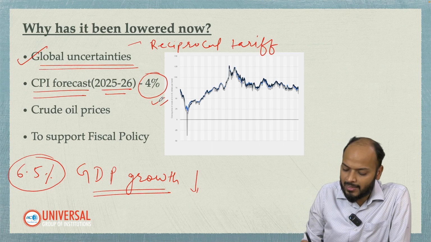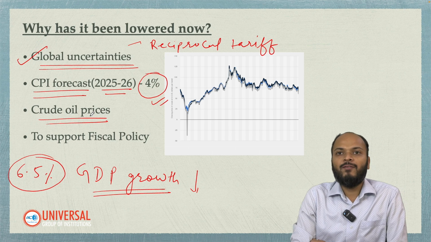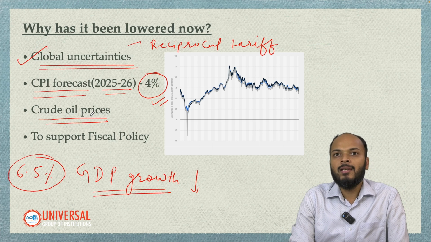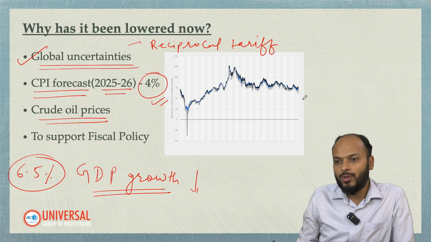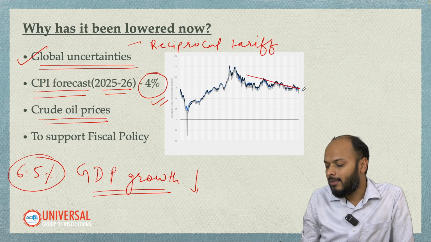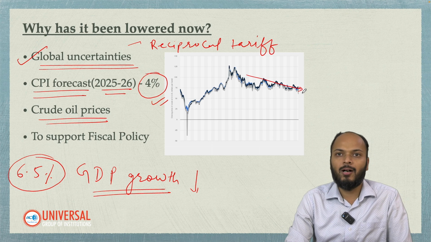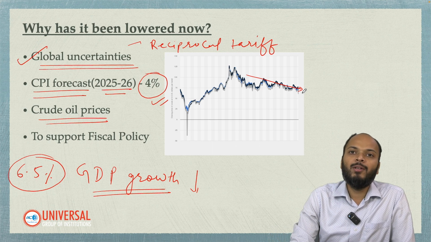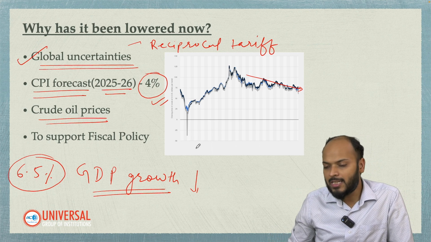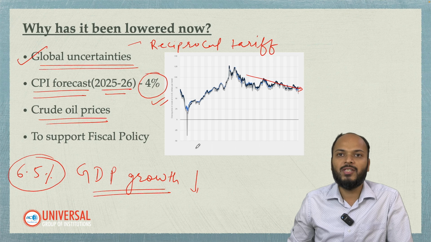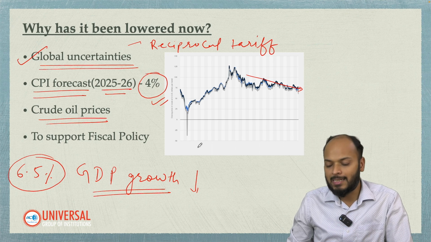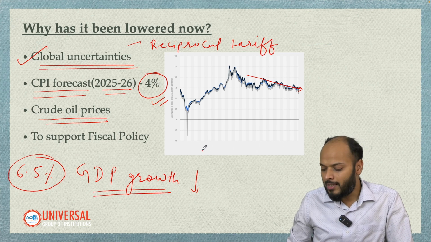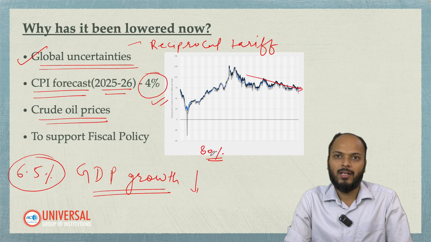The next very favorable thing which has happened to India is that prices of crude oil, as you can see here, are constantly coming down. The prices are cooling down. You all must be knowing that crude oil is one of the biggest imports which India makes from other countries. The reason being, for nearly 80% of our energy needs, we are dependent on imports.